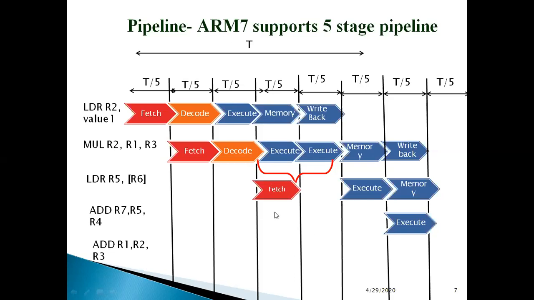So my decode should also come here. It is going to decode, execute and so on. Similarly, my next instruction, that is add, is now using R7 as the destination, and R5 and R4 as the operands. Again, it has no dependency on R2, R1 and R3, and is getting executed well. The add can be fetched during this cycle, decoded during this cycle, and finally executed here.